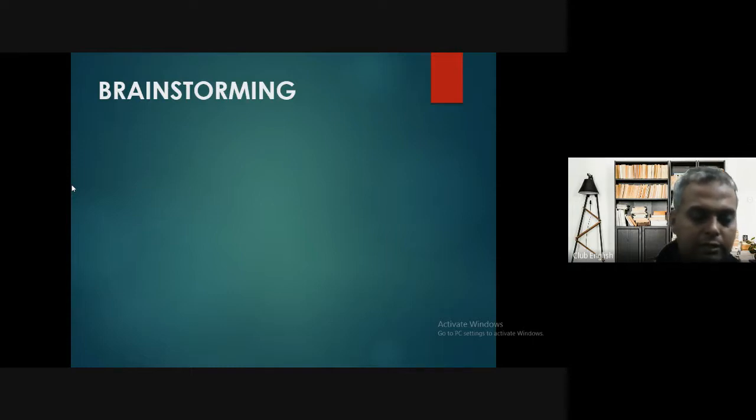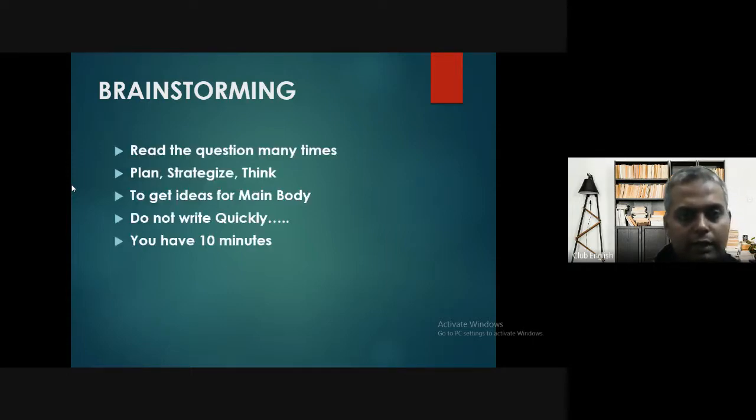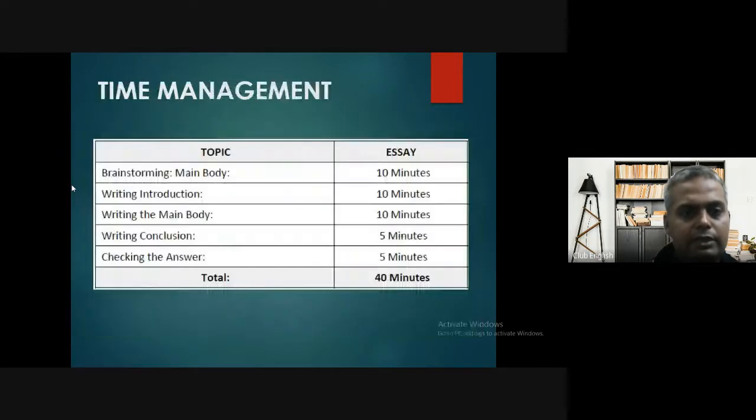For the 40 minutes, I'll tell you the ideal division. I have this time management sheet, on which you can see that the moment you get the question, you'll be reading it and brainstorming. It is the main thing for the main body. Why? Because the main body carries the actual content, which would be verified, which would be seen, which could be determined by the band evaluators. Band evaluators means those who decide how to give this person the score. There are various parameters for that, so brainstorming the main body is very essential. So brainstorming the main body, 10 minutes.